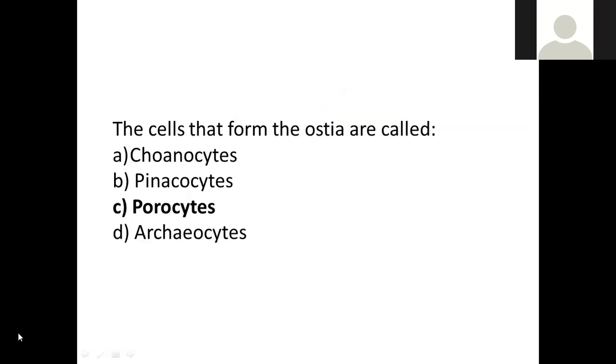Next question and the last question. The cells that form the ostia are. Porocytes are the cells which surround the ostia and are responsible for the water to enter into the sponge's body. So this is about the PYQs of canal system in sponges.